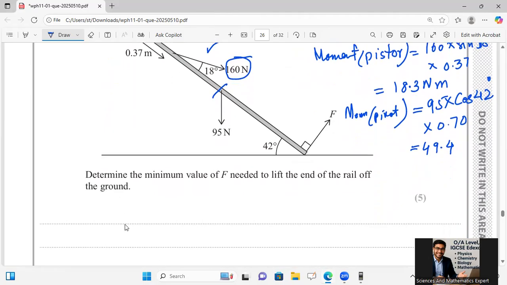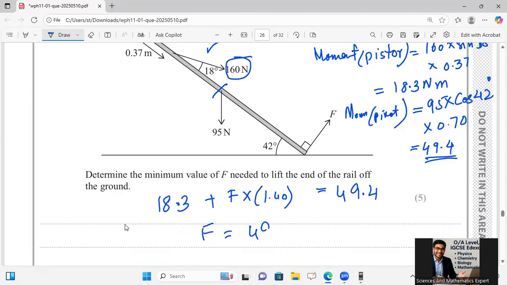So I will say here 18.3 being taken, and it should be added with force F multiply the whole distance 1.40 in the form of couple, that is equal to 49.4, which is in downward direction over there. From here, I want to calculate F. Then F is equal to 49.4 minus 18.3 over 1.4.